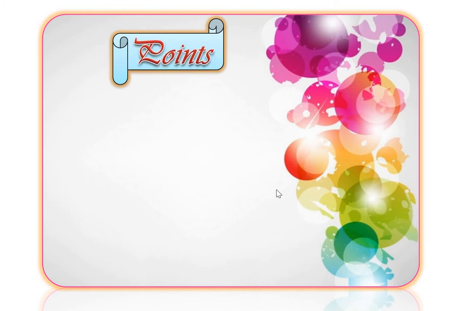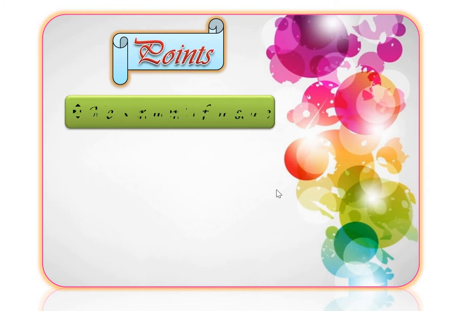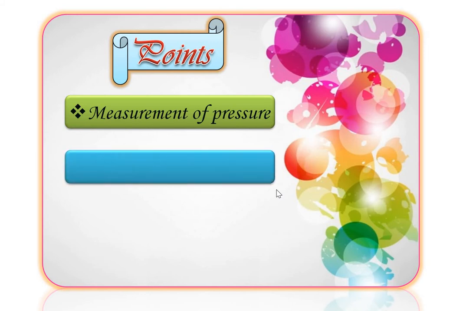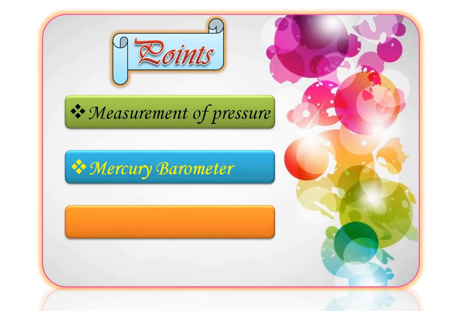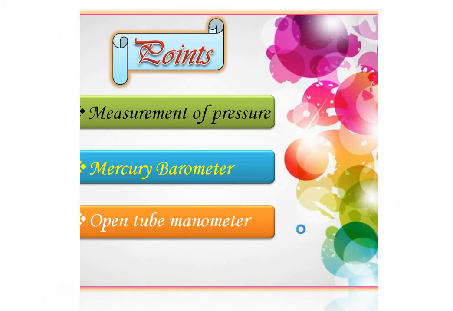The first point we discuss is measurement of pressure. The second point of discussion is the mercury barometer. And today's third point of discussion is the open tube manometer. So these are the 3 points we discuss in this lecture: measurement of pressure, mercury barometer and open tube manometer. So let's start with the first point.